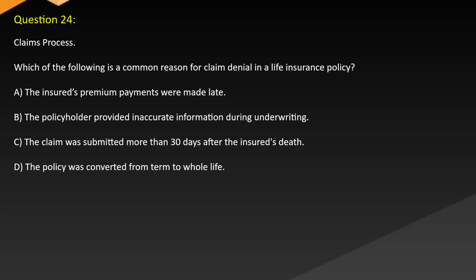Question 24. Claims process. Which of the following is a common reason for claim denial in a life insurance policy? A. The insured's premium payments were made late. B. The policyholder provided inaccurate information during underwriting. C. The claim was submitted more than 30 days after the insured's death. D. The policy was converted from term to whole life.